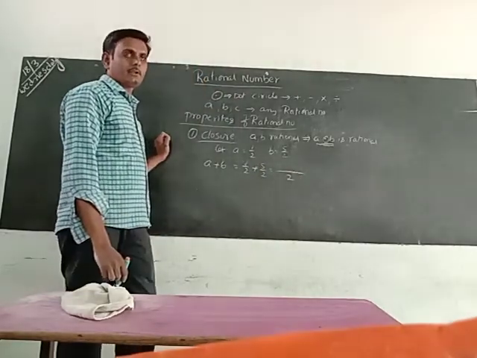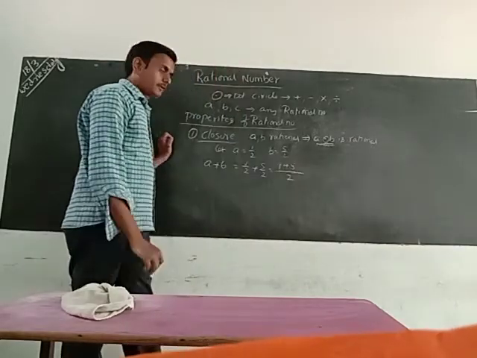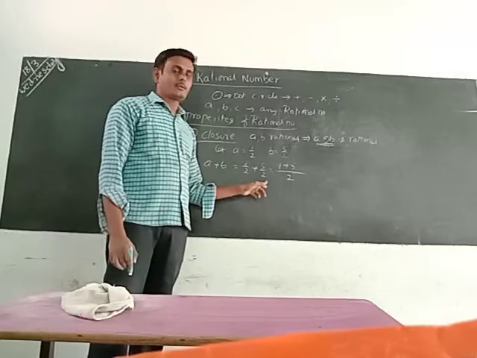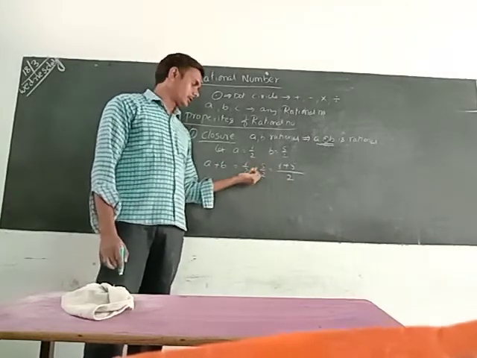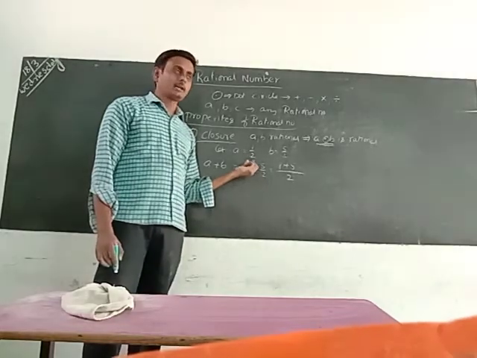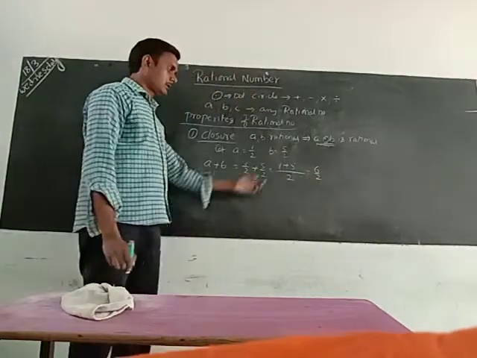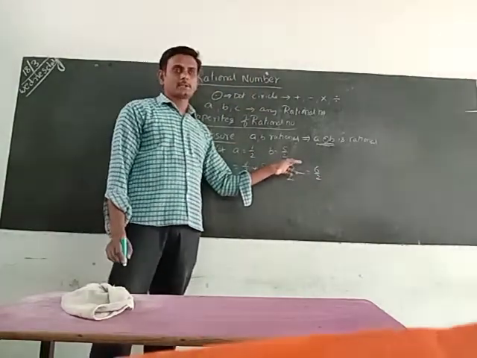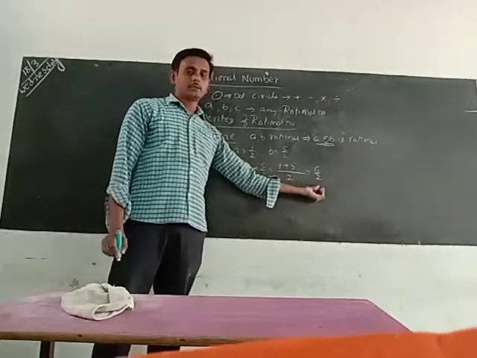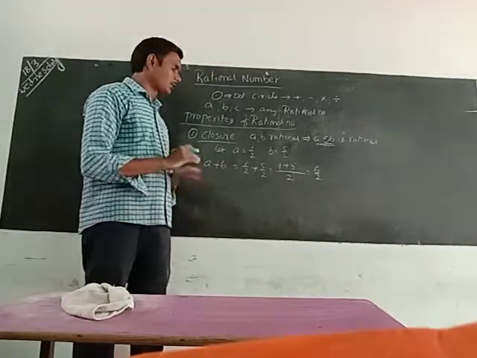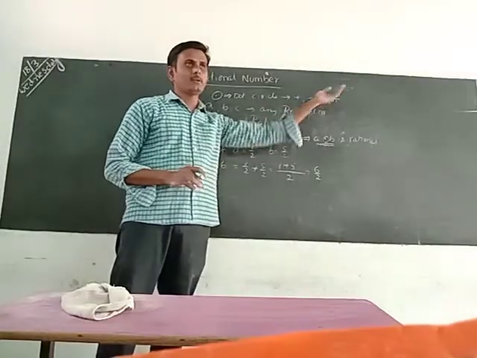Whenever like fractions are there, add the numerators. 1 plus 5 by 2. Denominators are the same, so no need to take the LCM. Write the denominator 2 and add the numerators, or subtract according to the sign between them. 1 plus 5 is 6, so 6/2. By adding two rationals, we get a rational number. This is the closure property. Similarly, we can apply it with minus, multiply and division also.